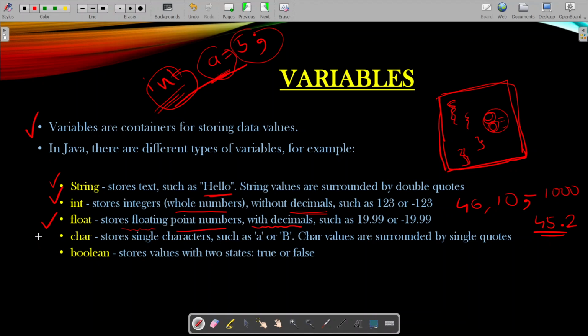Alright, next comes character. Now string and character, you may confuse between those two. But what is the difference? Character can only store a single letter. Suppose A, or capital B, or capital C. This is a character. Characters are written in single quotes and they can only store a single letter. But strings are always written in double quotes and they can contain words, sentences, or a single letter also.